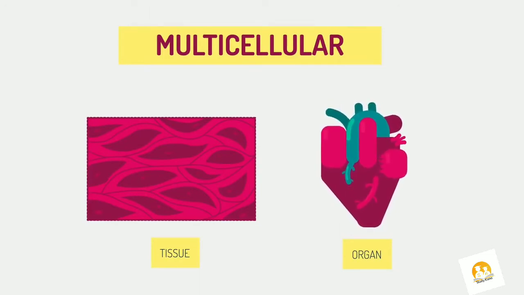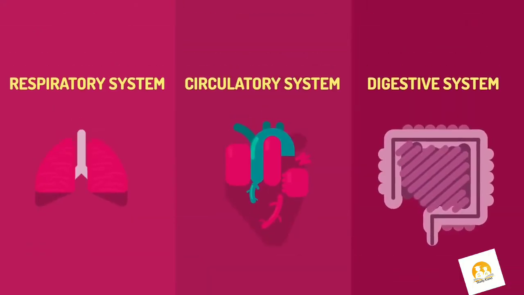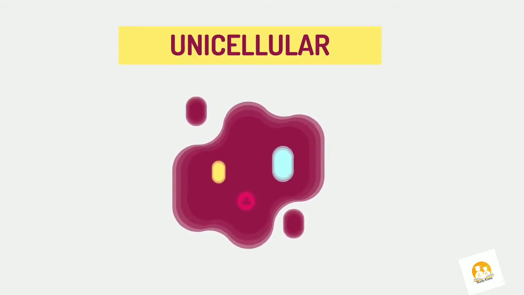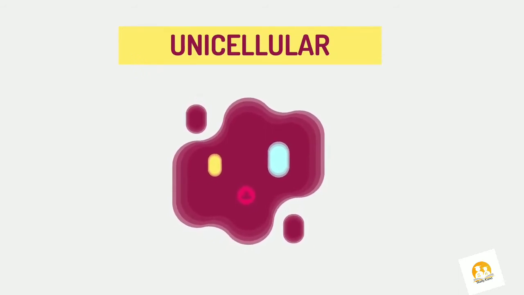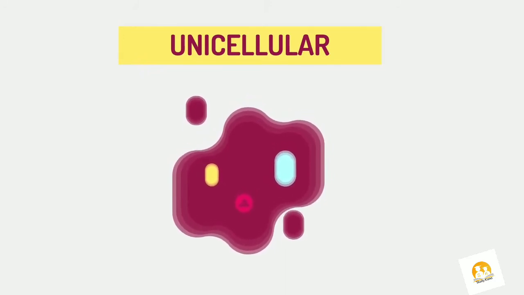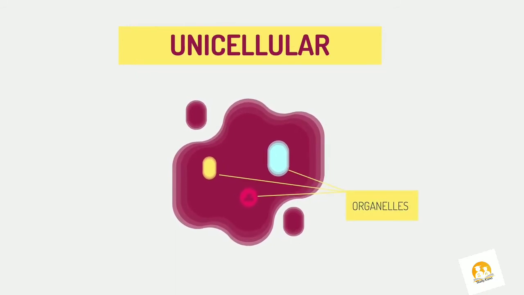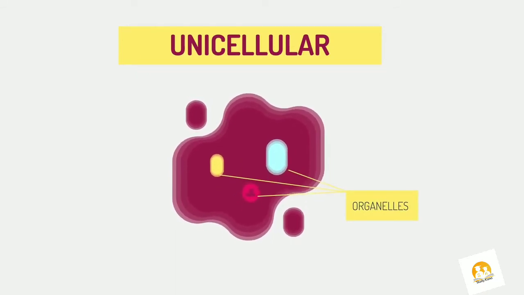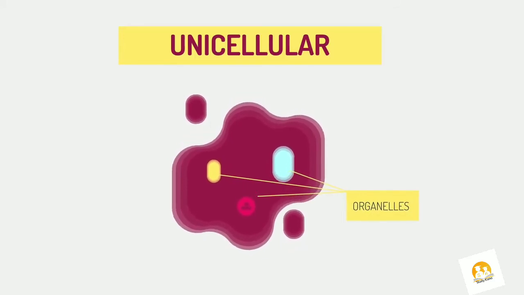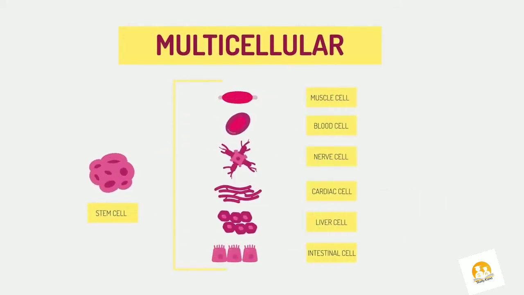These specialized organs carry out our life processes, working together in systems. Unicellular organisms can carry out all life processes in just the one cell, using internal structures called organelles. The decreased ability to share out life's processes means unicellular organisms have a low level of efficiency, whereas multicellular organisms are highly efficient, with division of labor at the cellular, tissue, or organ system level.